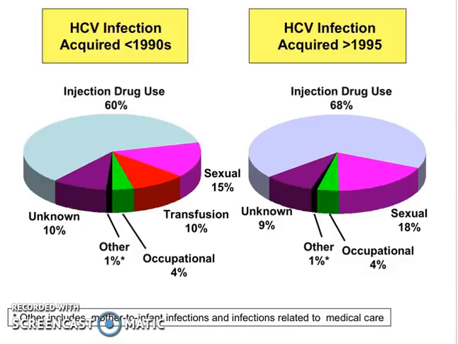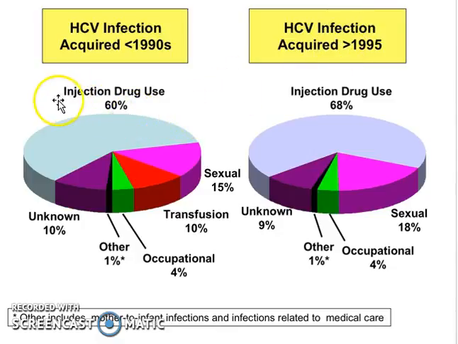Here's a diagram highlighting HCV infection. So HCV infection, also known as hepatitis C infection, is an example we're going to use to talk about transmission. And what this is showing you here is how HCV infection is acquired in a time frame before the 1990s, and then how it was acquired in a time frame after 1995.